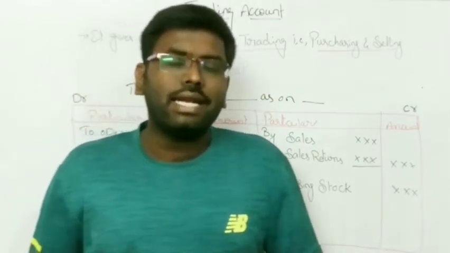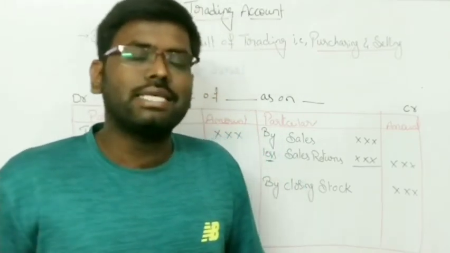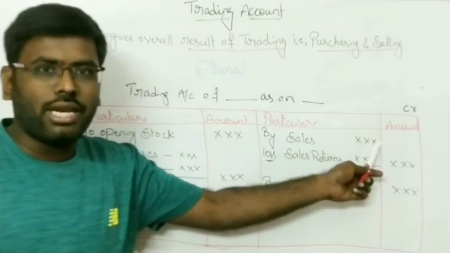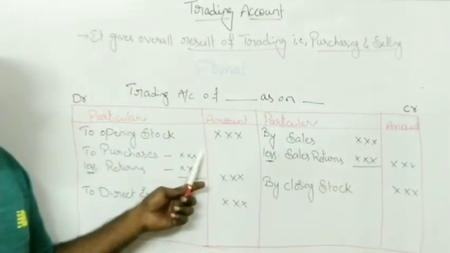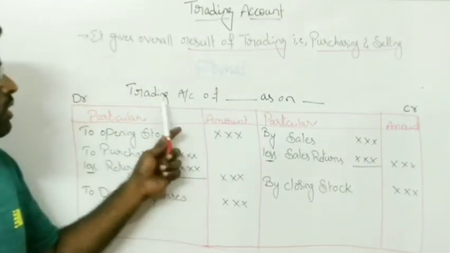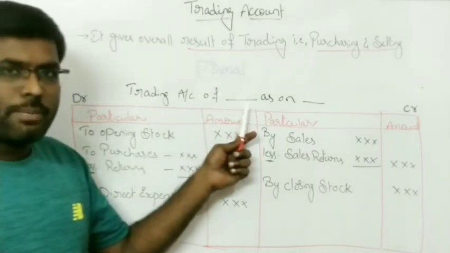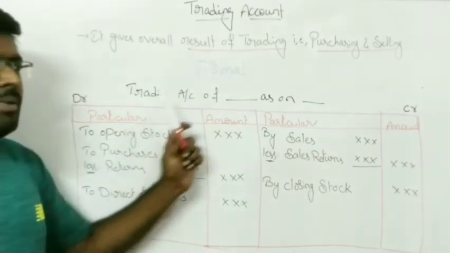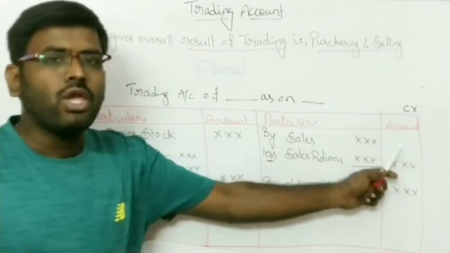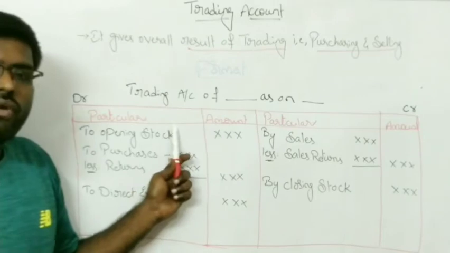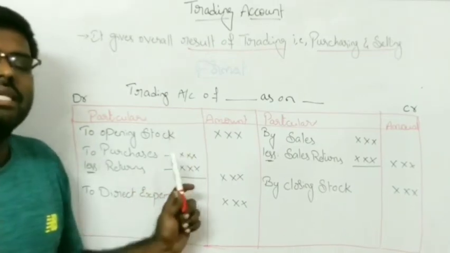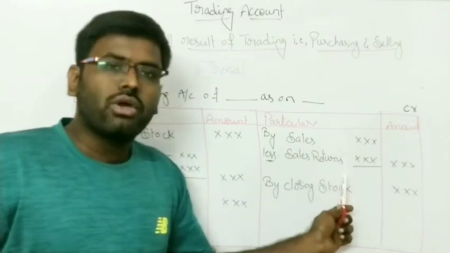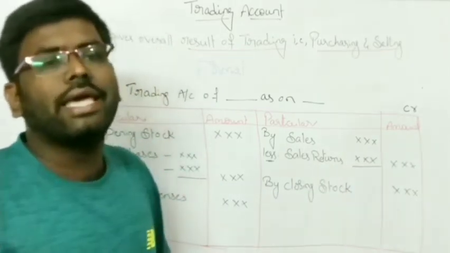Under the trading account, as we already discussed, we have a debit side as well as a credit side. You can see the format or proforma of the trading account: Trading Account of Mr. Person as on the date is written here. On the debit side, we record all the expenses related to the trading activity, and on the credit side, we record the incomes related to the trading activity.